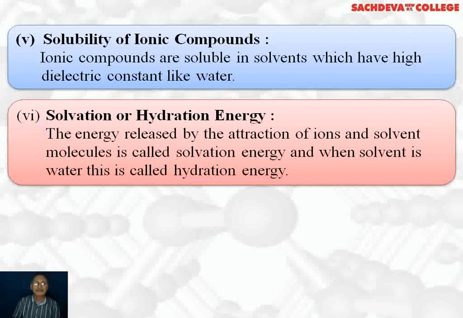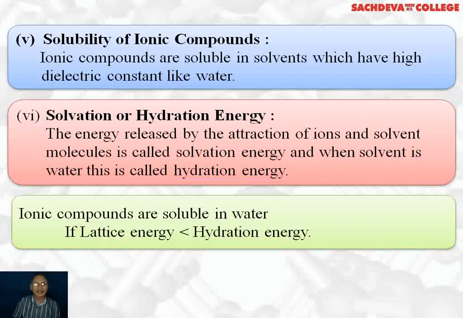So if the hydration energy exceeds the lattice energy, or if the lattice energy is less than the hydration energy, only then will the compound be soluble in water. And if the lattice energy is more than the hydration energy, the compound will be insoluble in water. And if the hydration energy is much larger than the lattice energy, the dissolution of such ionic compounds will be an exothermic process. That is, energy will be released.